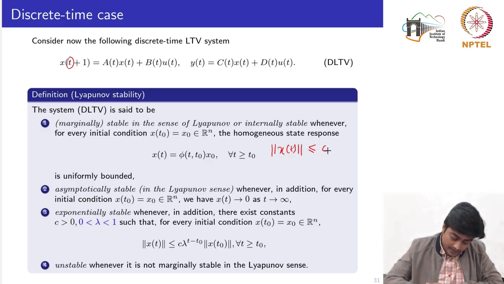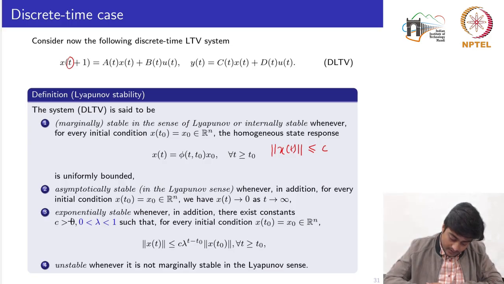Now the second definition says the system is asymptotically stable, again in the sense of Lyapunov, whenever in addition to the first statement, for every initial condition x0 we have x(t) approaching 0 as t tends to infinity.